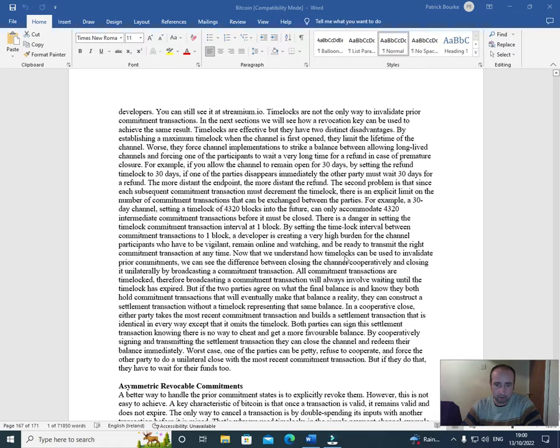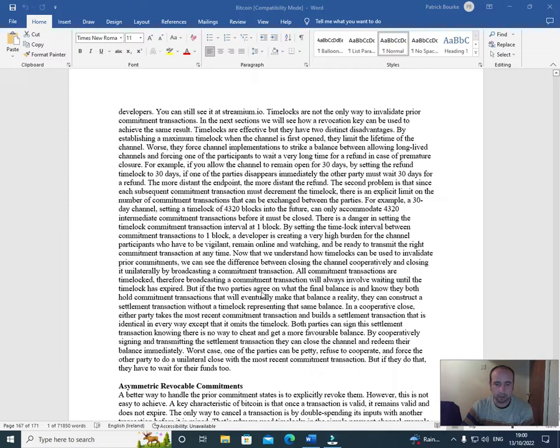Now that we understand how time locks can be used to invalidate prior commitments, we can see the difference between closing the channel cooperatively and closing it unilaterally by broadcasting a commitment transaction. All commitment transactions are time locked. Therefore, broadcasting a commitment transaction will always involve waiting until the time lock has expired.